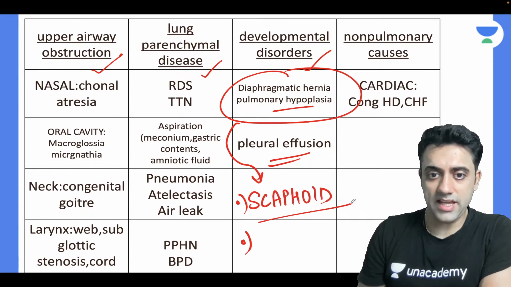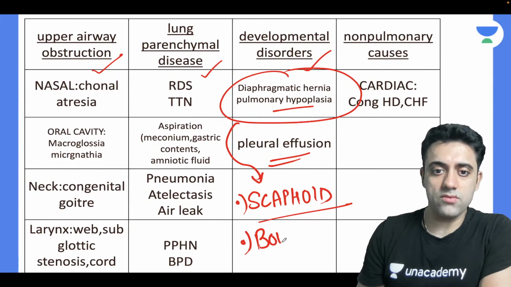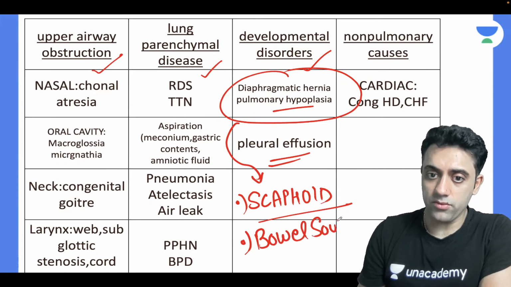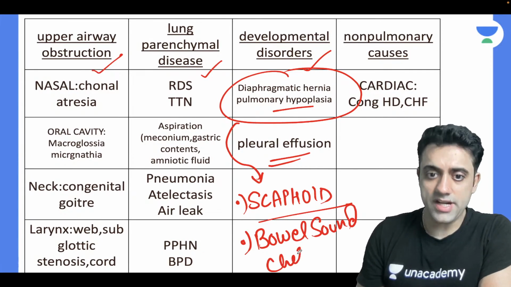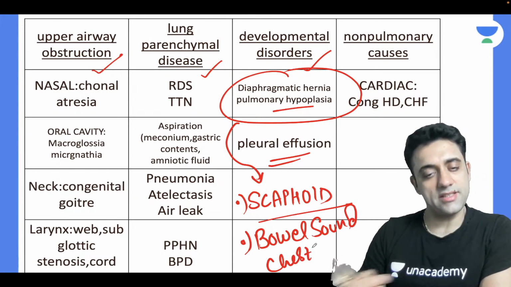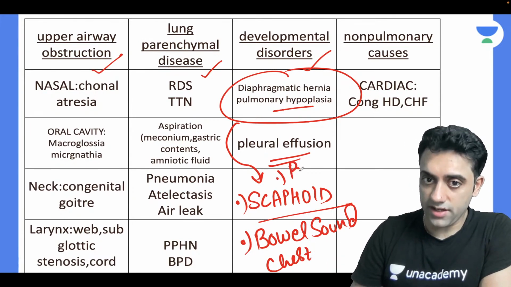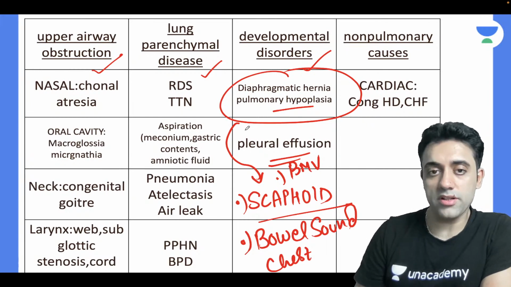The patient will have a scaphoid shaped abdomen, with bowel sounds in the chest. Scaphoid shaped abdomen, bowel sounds in the chest, yes. Bag and mask ventilation is contraindicated, very well put. That is also very important.